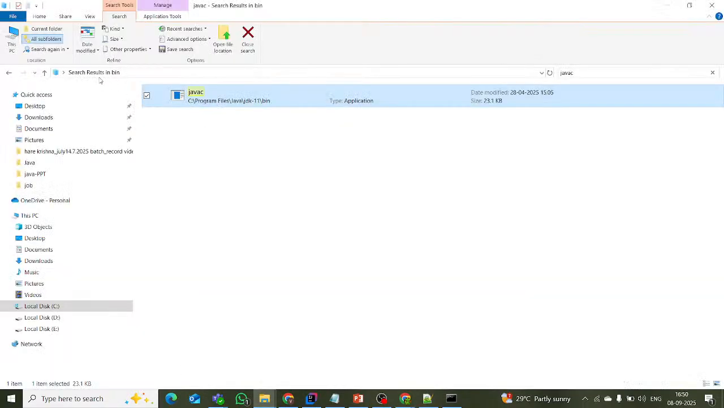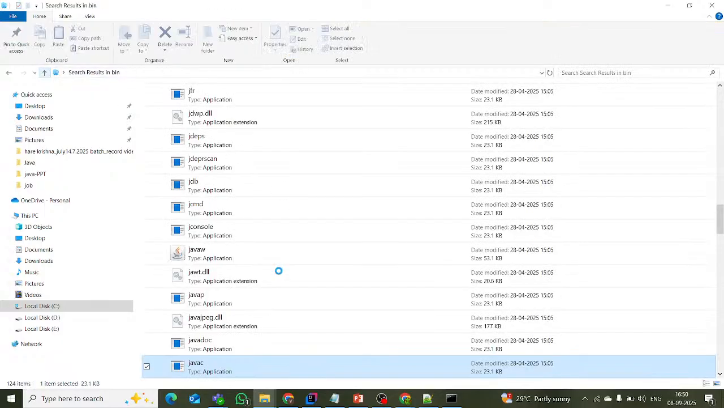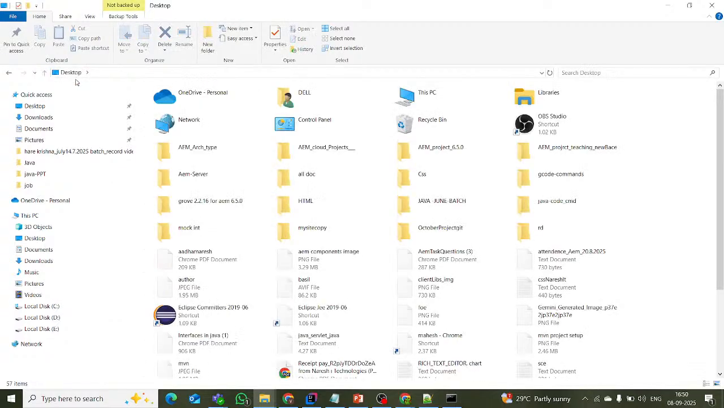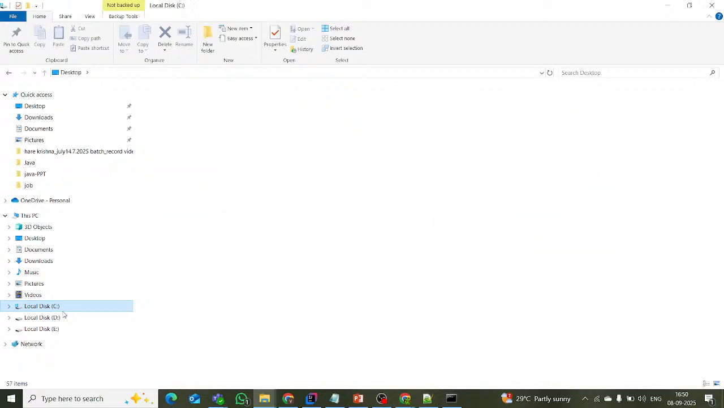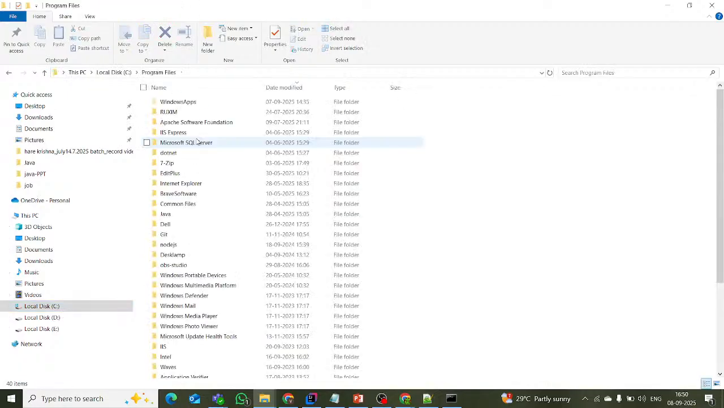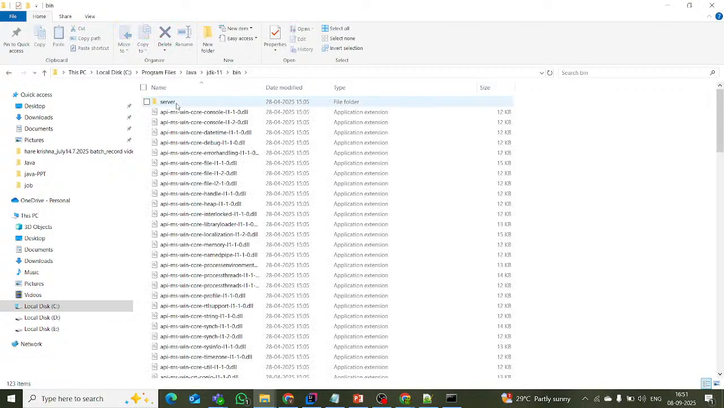These are all softwares available in the JDK. Let me go to the C drive, the program files, the Java folder, the JDK 11 folder, bin. These are all the tools, nothing but softwares, for developing our application faster. That is the purpose.